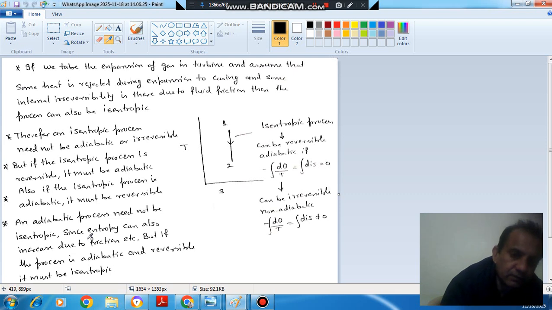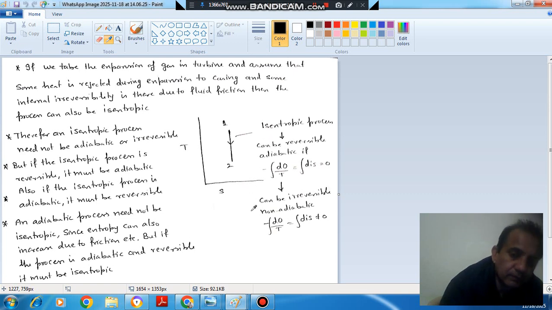And the last one is, an adiabatic process need not be isentropic, since entropy can also increase due to friction. So not all adiabatic processes are isentropic processes, due to internal irreversibility. But if the process is adiabatic and reversible, it must be isentropic. So if the process is adiabatic and reversible, both conditions have to be satisfied for the process to be isentropic.